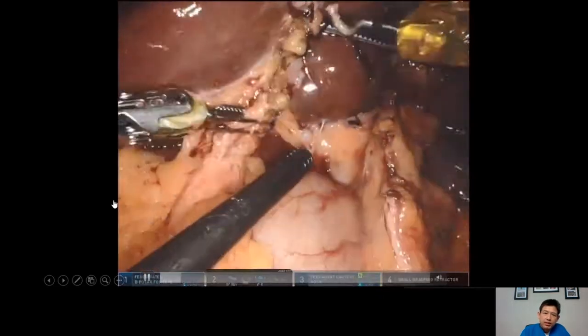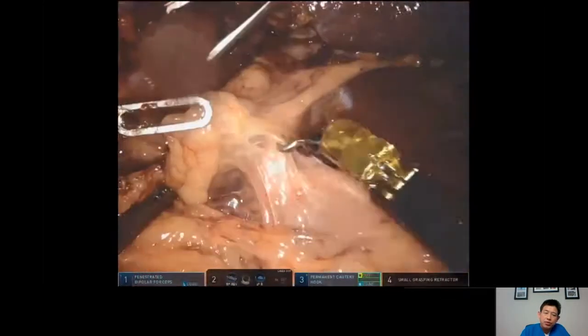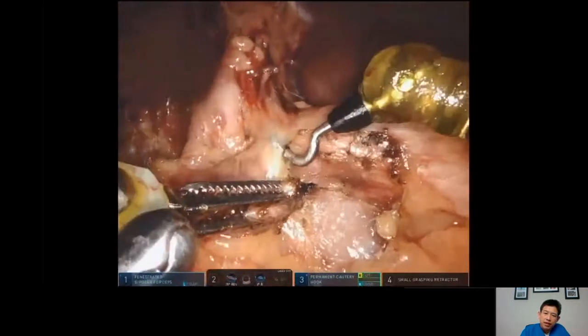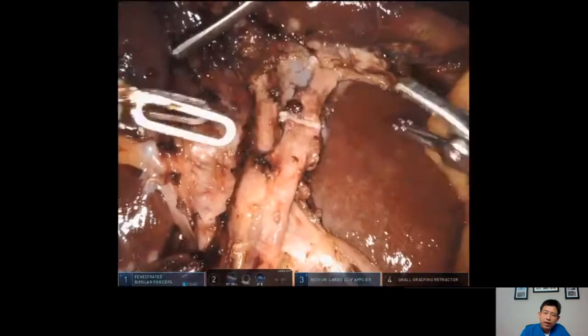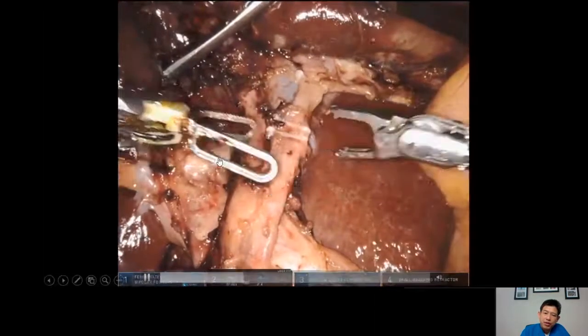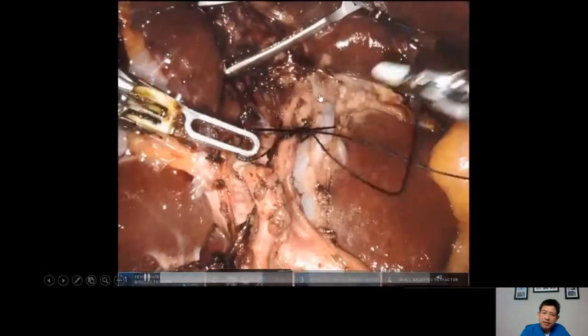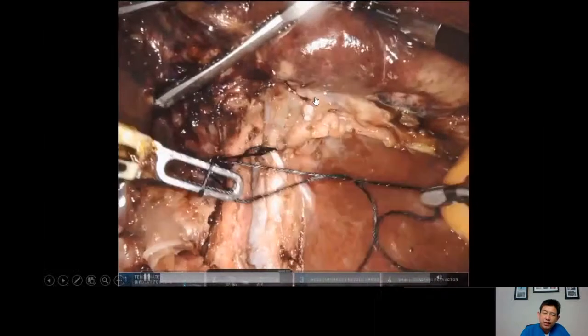Again, we utilize the robotic system, and some adhesions or scar tissues to the liver were freed up. You see here, this is a little lymph node. We always sample those lymph nodes. This is important for the oncologic information. This is what we call the left hepatic artery being divided. This is the portal vein being divided. These are the 2 blood vessels that carry blood to the left side of the liver.